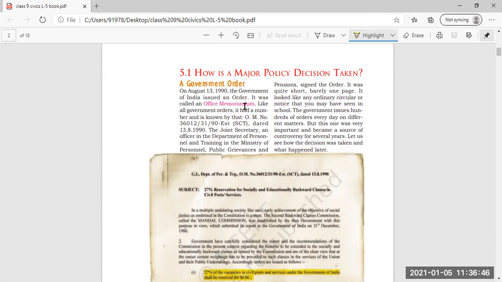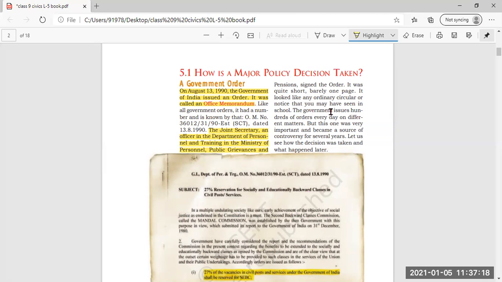So when was the office memorandum issued? On August 13, 1990, the Government of India issued the office memorandum. And the Joint Secretary, an officer in the Department of Personnel and Training in the Ministry of Personnel, Public Grievances and Pension, signed this order. This order was quite short, barely a one page office order.